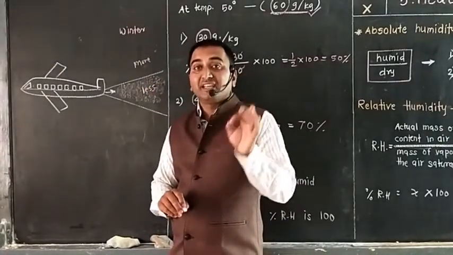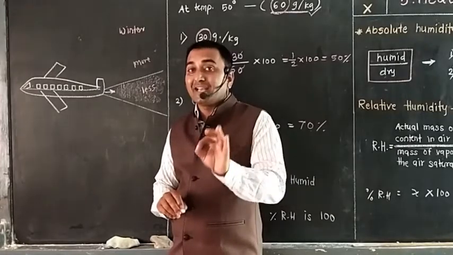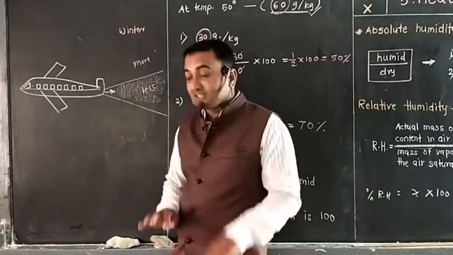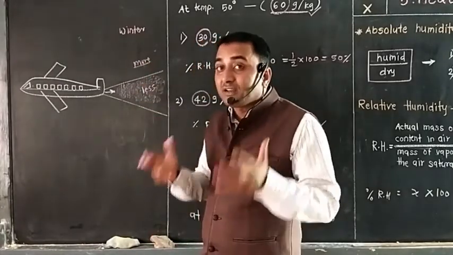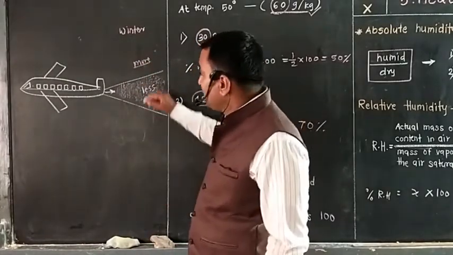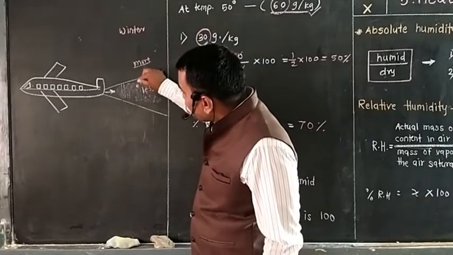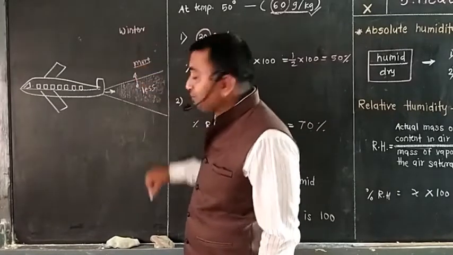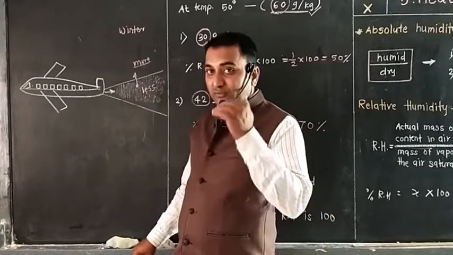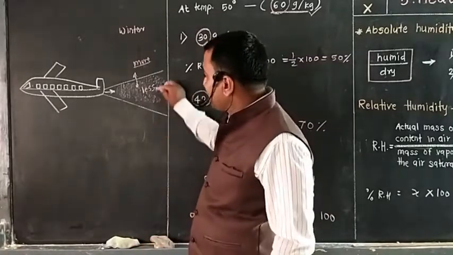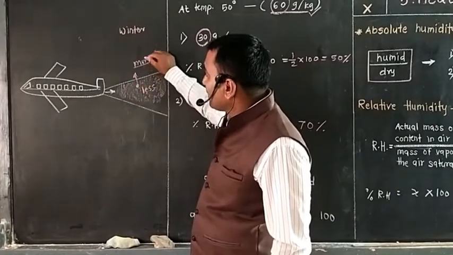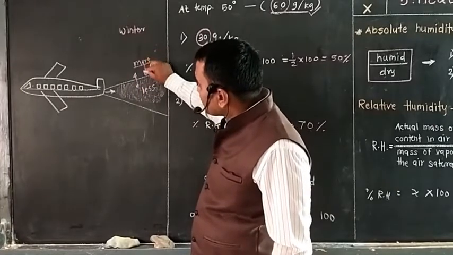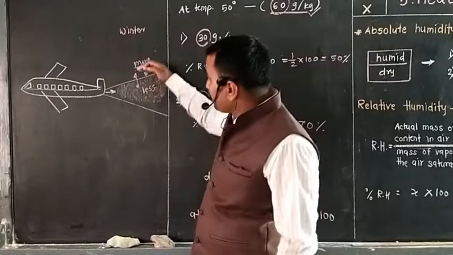So each and every energy will transfer from high level to low level. Here it has more energy because it has more relative humidity. So these water vapors will not go, because energy will not go from less to more. Like this, here concentration is less and here it is more, so it will push as it is, or give pressure as it is.